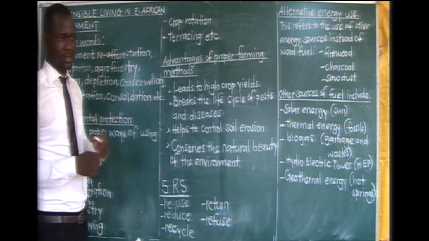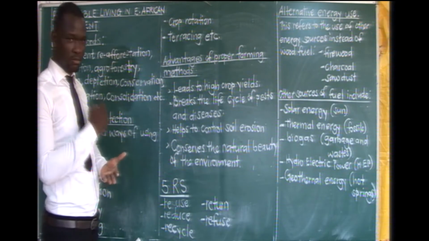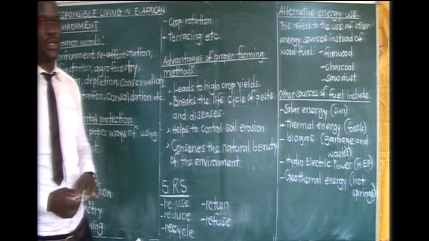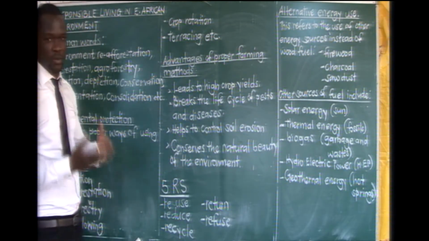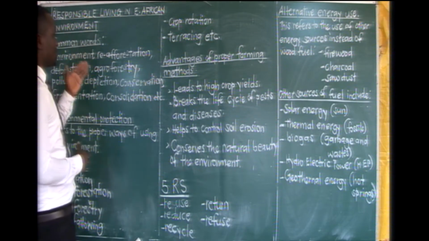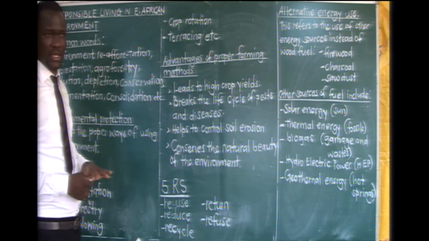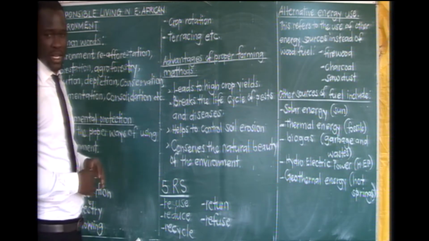Get a pen, a paper, a book, so that you can jot some important information that you will be storing in your diary. We are going to look at a subtopic, responsible living in the East African environment, which means in this topic we are basically going to look at us, the humans, as we interact with the environment. Of course, we need to note that the environment is not something new to us who are in primary 6. We began learning about the environment right away from the lower classes.